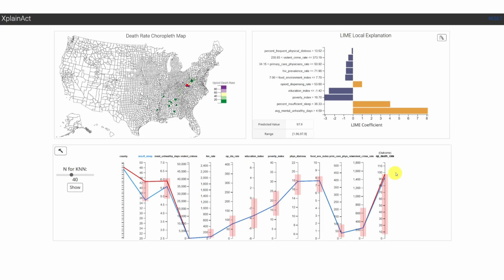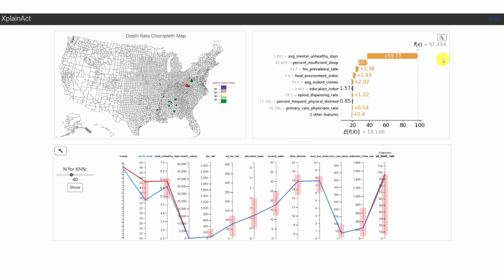To better understand Boone County's situation, Taylor turns to the explanation view. The waterfall plot, generated using SHAP, highlights key factors contributing to the high opioid death rate, including a high number of mentally unhealthy days, high percent of insufficient sleep, and elevated HIV prevalence rate. The first two attributes confirm the trends she observed earlier, while all three collectively reveal the underlying challenges contributing to the opioid crisis in Boone County and its peers.